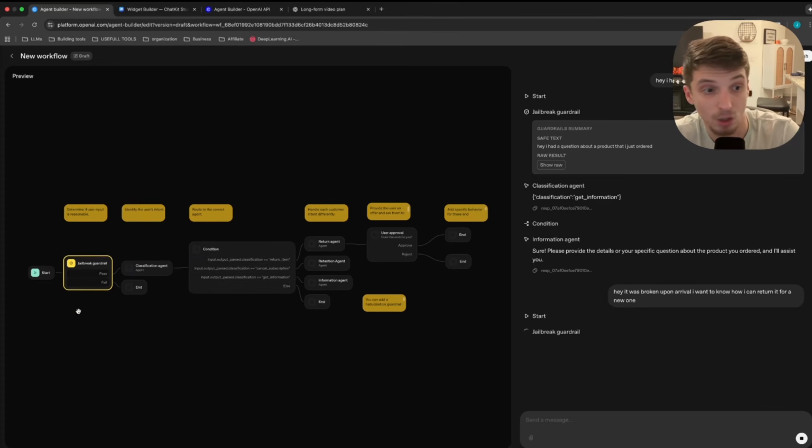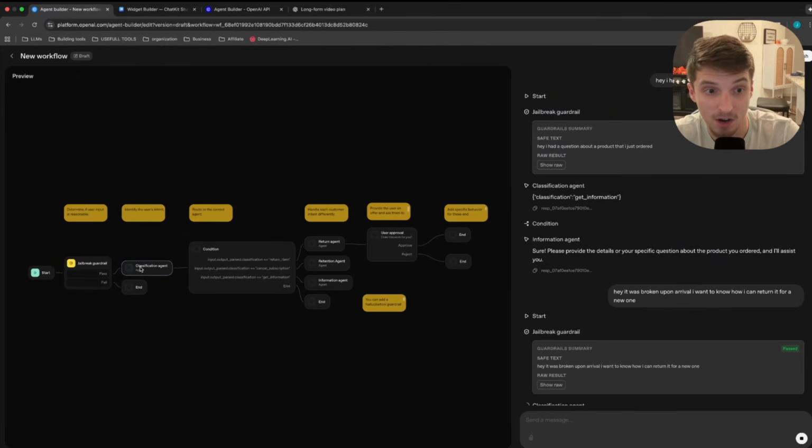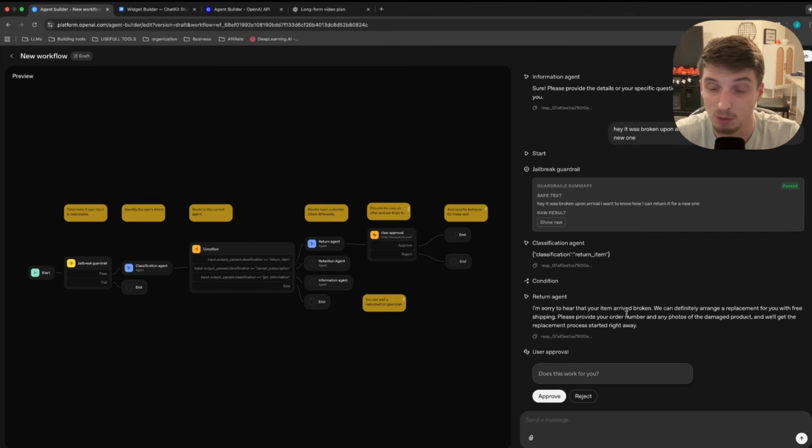So you can see here it's going to go back through the start, right? It's going to make sure that our response was reasonable once again. The classifier agent's going to say, okay, now they need to return an item, so let's have them talk to the return agent. Basically, like if you were on the phone and they said, okay, let me forward you to the return department. So you can see here, this is the response we got. "I'm sorry to hear that your item arrived broken. We can definitely arrange a replacement for you with free shipping. Please provide your order number and any photos of the damaged product, and we'll get the replacement process started right away."